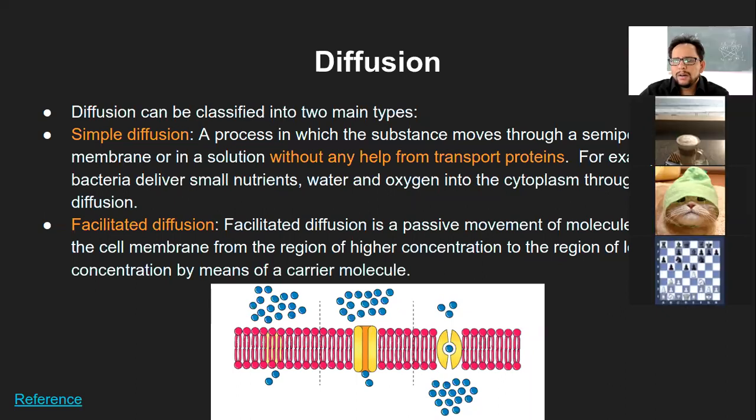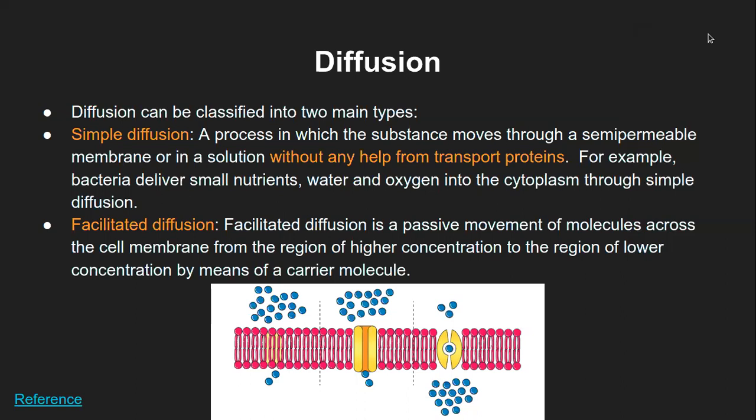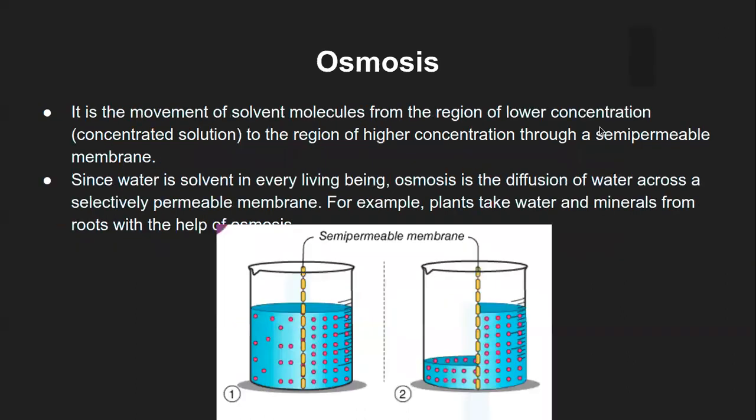Okay, then moving forward, that is the process of osmosis. It is the movement of solvent molecules. In diffusion, it was the movement of solute molecules.